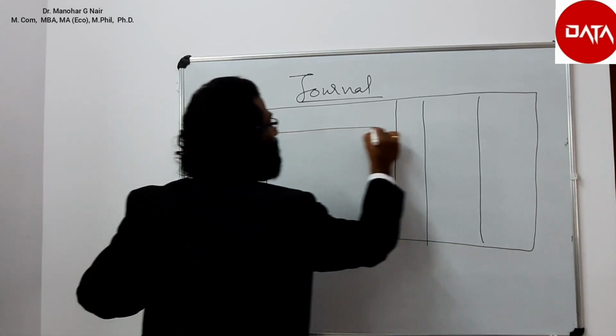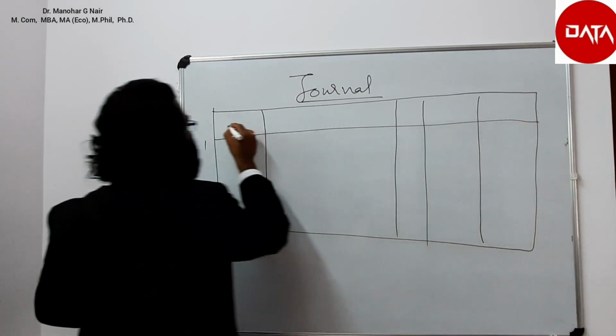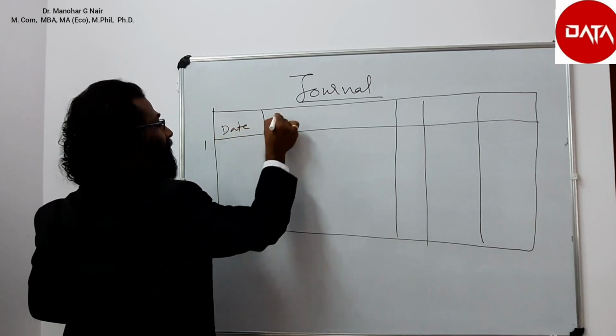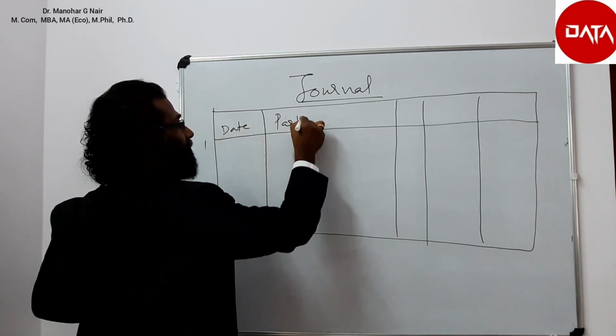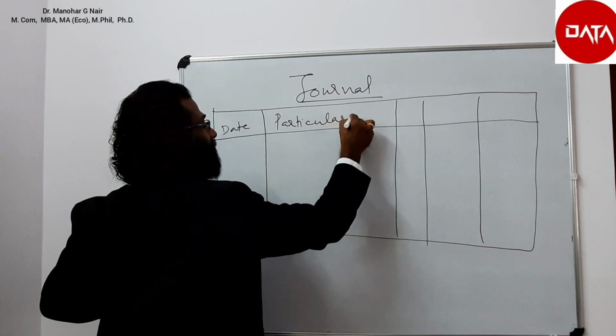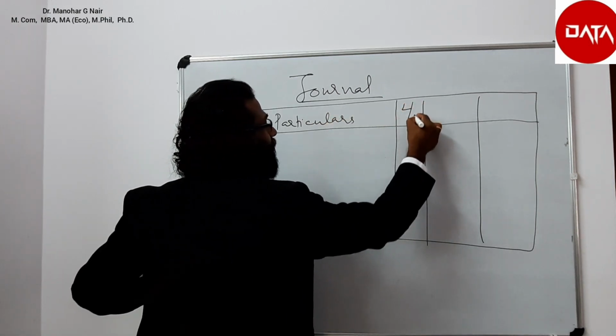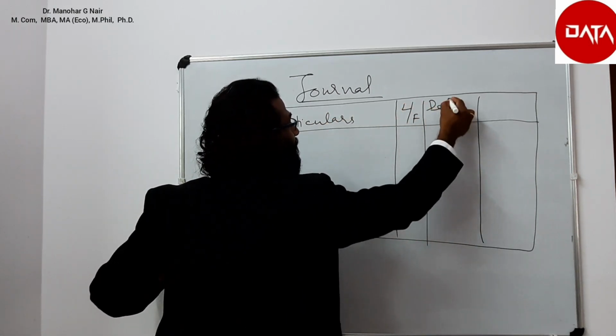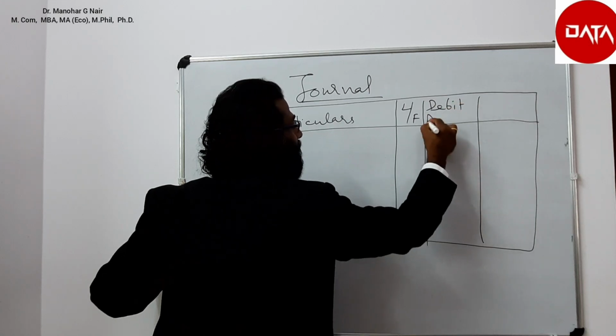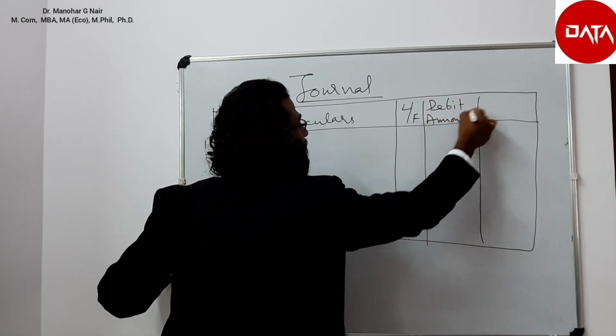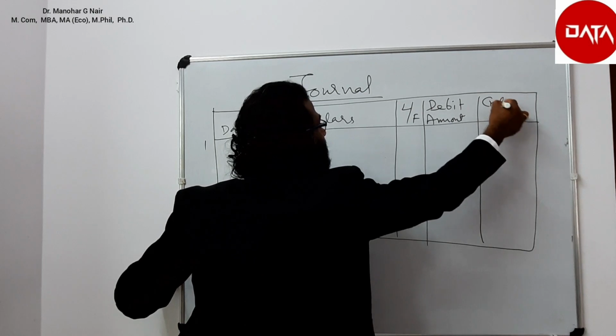First column is date column, particulars column, ledger folioing column, debit amount and credit amount.